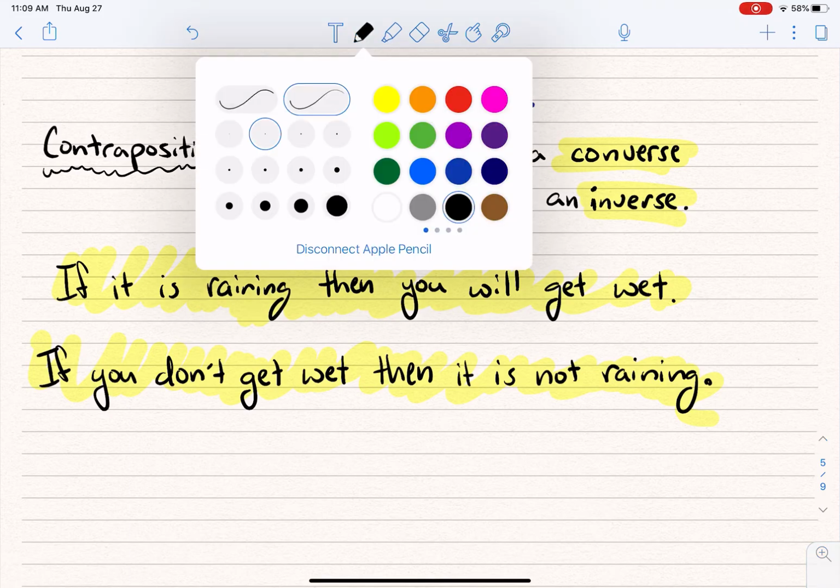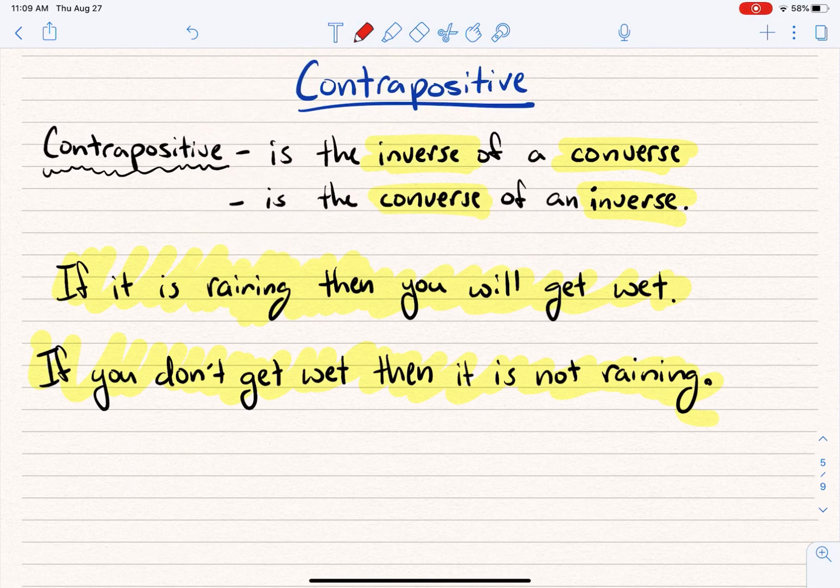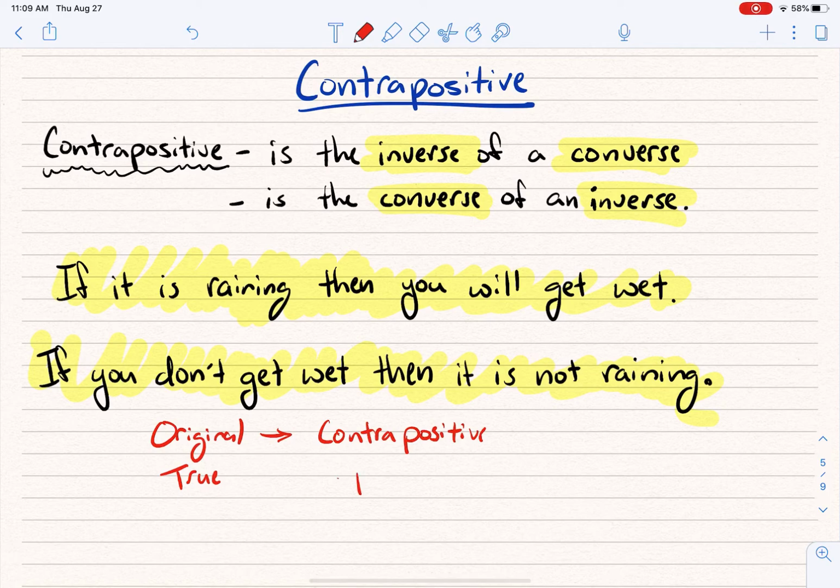And so that gets us to this little rule: if the original statement is true, then always the contrapositive is true. And this is nice because we were having all that, like if the one's true, then the other one might be or might not be. But this is a constant. If the original is true, then the contrapositive will be true. And it works all the time like that. You can use all sorts of conditionals. If the original is true, then the contrapositive will be true.